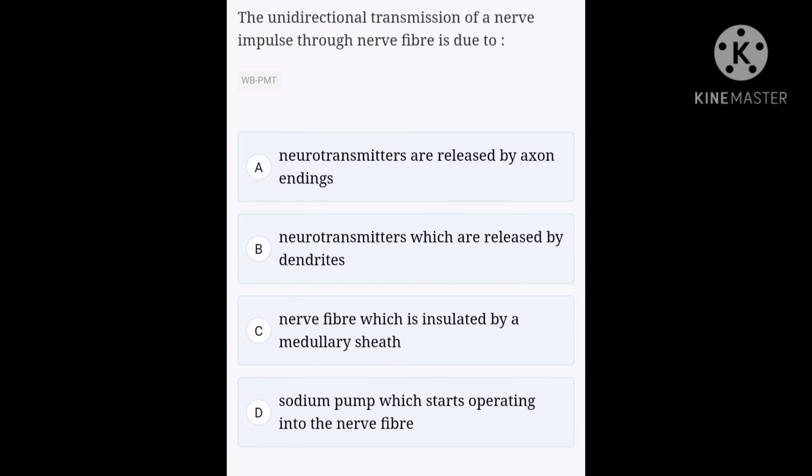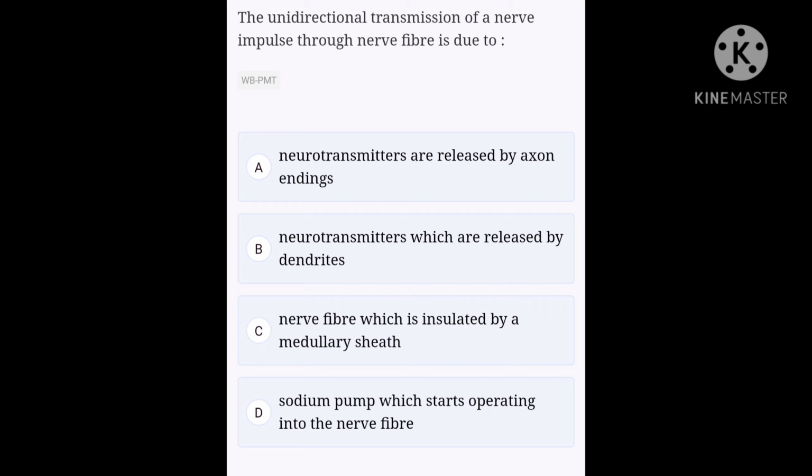The unidirectional transmission of a nerve impulse through nerve fiber is due to option A, neurotransmitters are released by axon endings, option B, neurotransmitters which are released by dendrites, option C, nerve fiber which is insulated by medullary sheath, option D, sodium pump which starts operating into the nerve fiber.